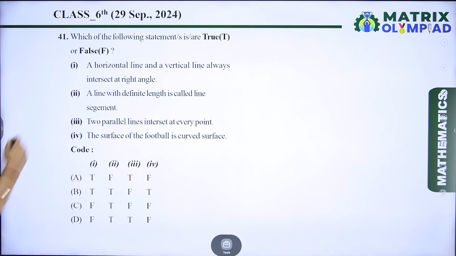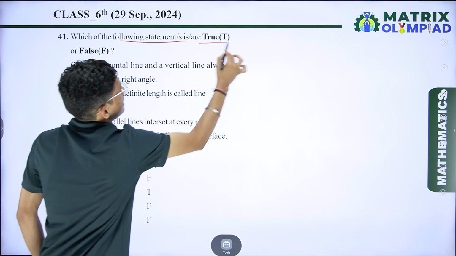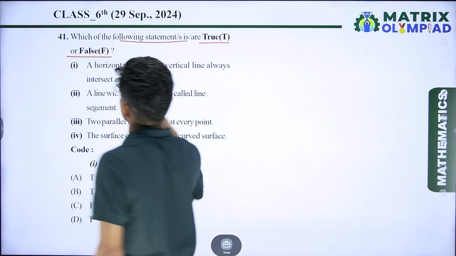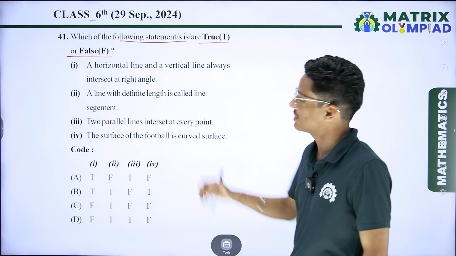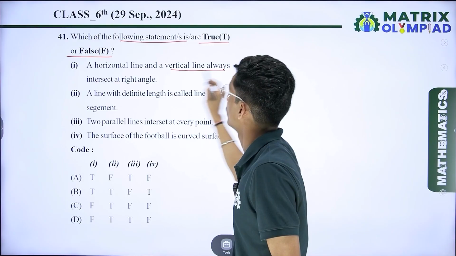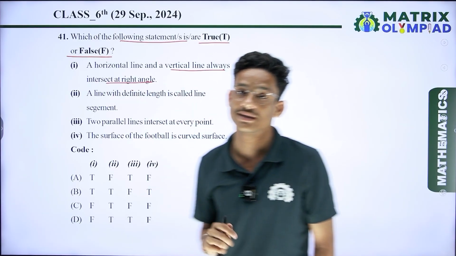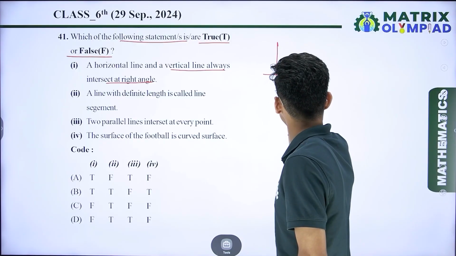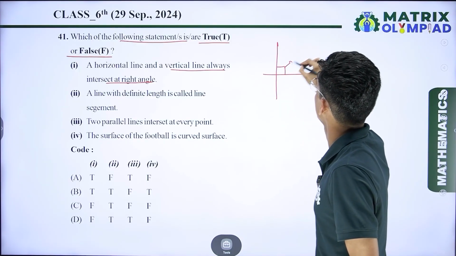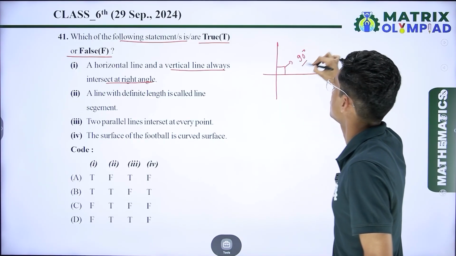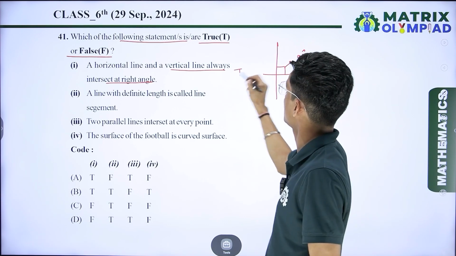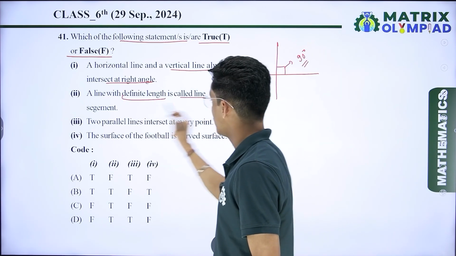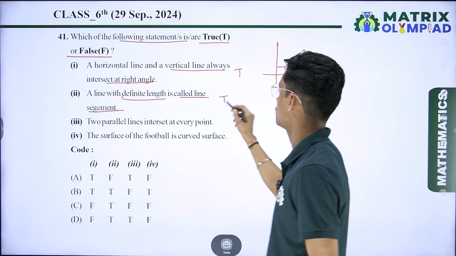Now the next question is: which of the following statements are true or false? Here we have been given 4 statements and we have to check which one is true and which one is false. First is: a horizontal line and a vertical line always intersect at right angle. I can say that first we draw a horizontal line and then a vertical line, and these two lines intersect each other at an angle of 90 degrees. A 90 degree angle is called a right angle. So I can say that this statement is true. A line with definite length is called a line segment. Yes, you can say that this one is also true.